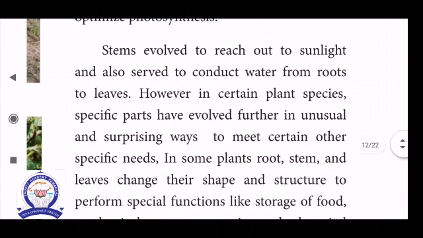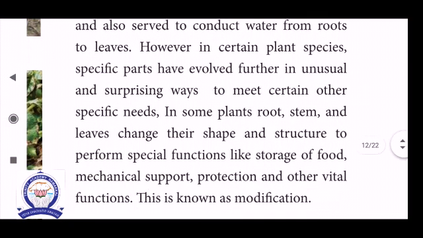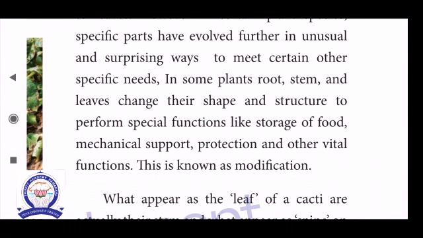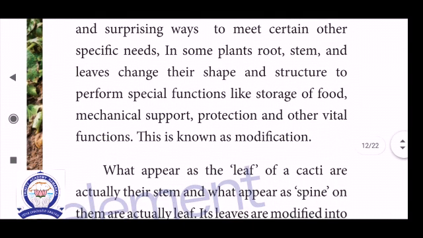For example, in higher plants such as Opuntia, cactus, and all xerophytic plants, the leaf is totally reduced or absent. Here, the stem performs photosynthesis. In some plants, the roots, stems, and leaves change their shape and structure to perform special functions like storage of food, mechanical support, protection, and other vital functions. This is called modification.